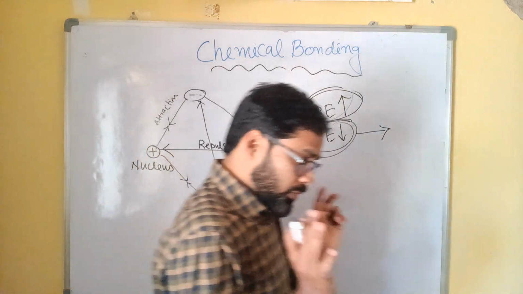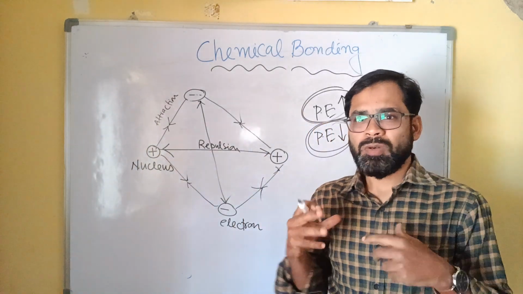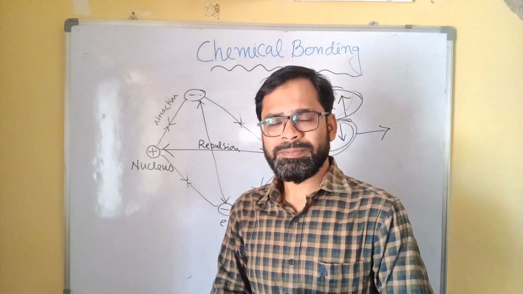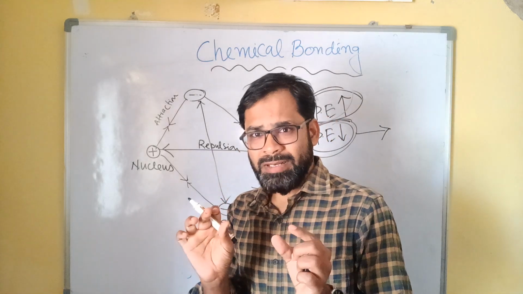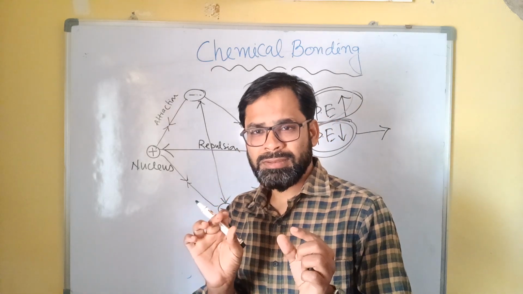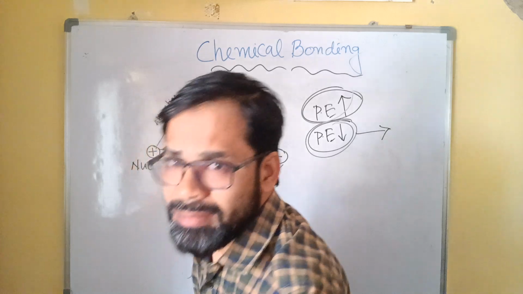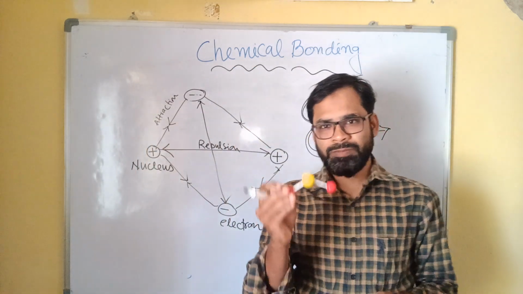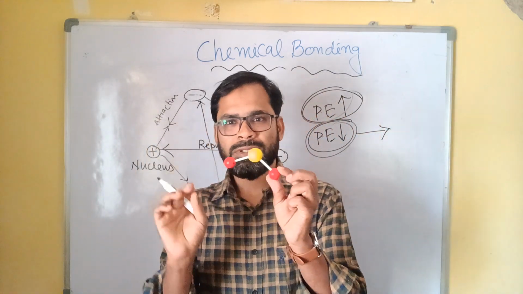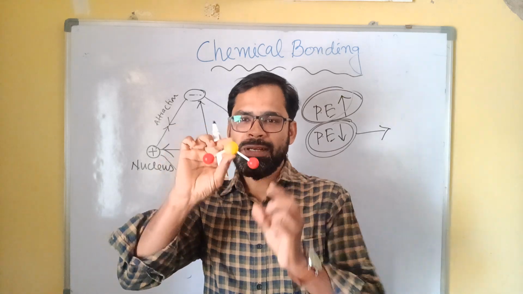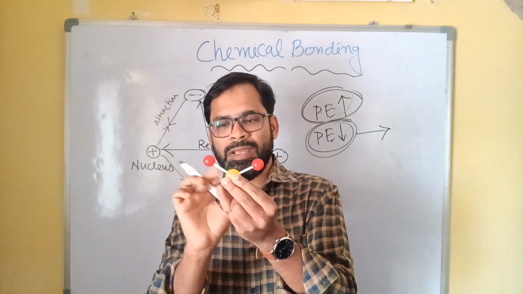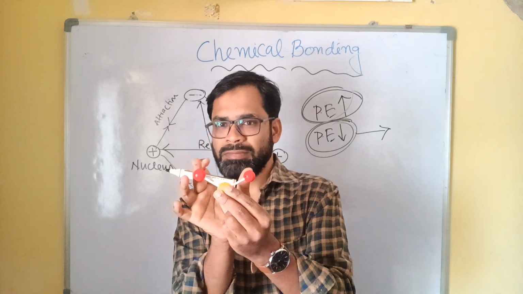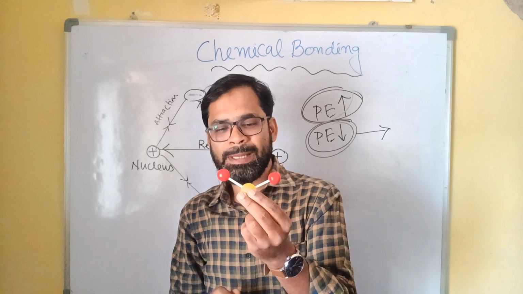Now we have to understand what exactly a chemical bond is. A chemical bond is a force of attraction. Let's take one example, the water molecule. See here: in the center, the yellow color is the oxygen atom, and the two red ones are hydrogen atoms.